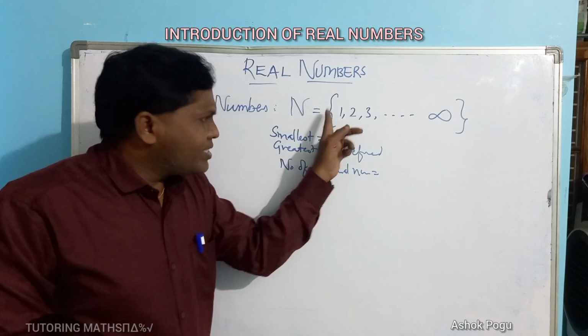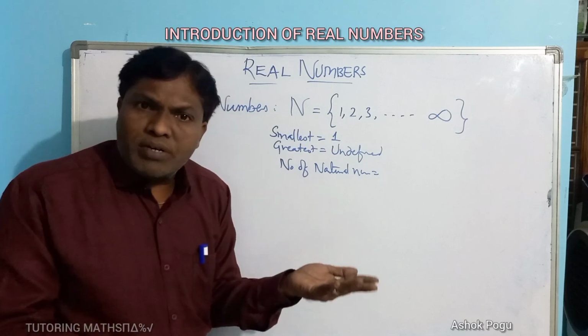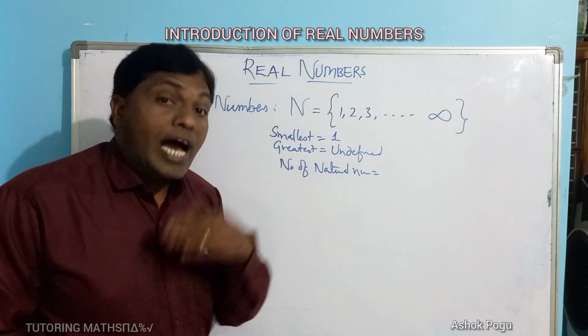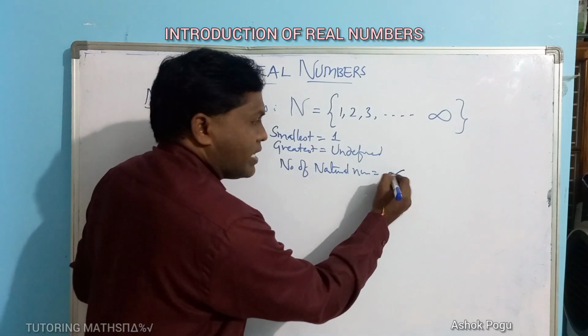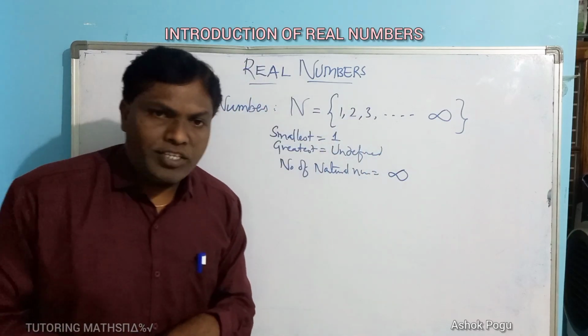Natural numbers have a smallest, but no greatest. Then how many natural numbers are there? You cannot count them; they are uncountable. So this is about natural numbers.